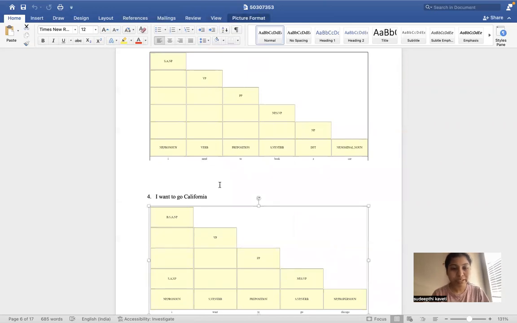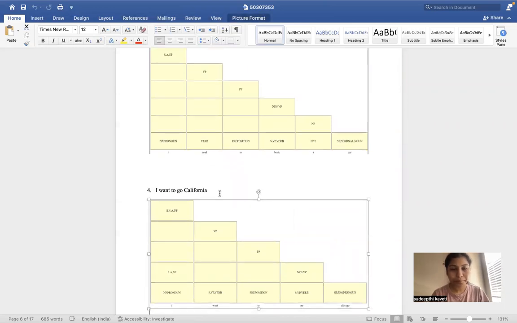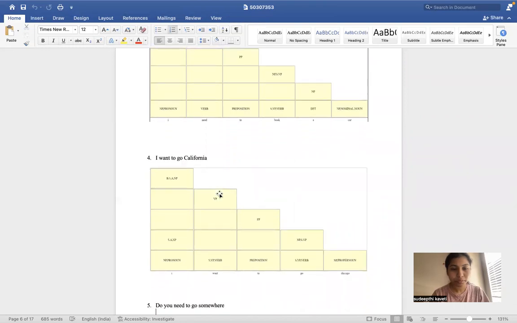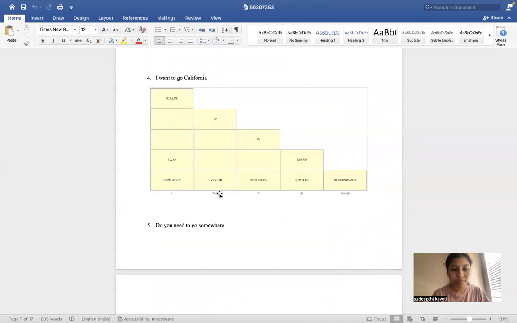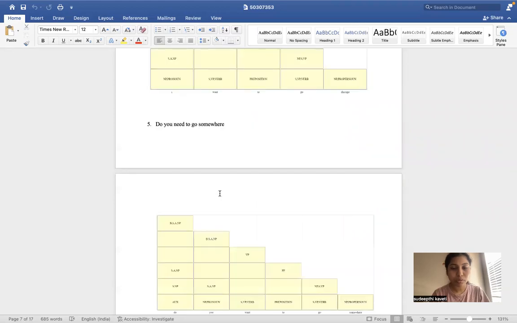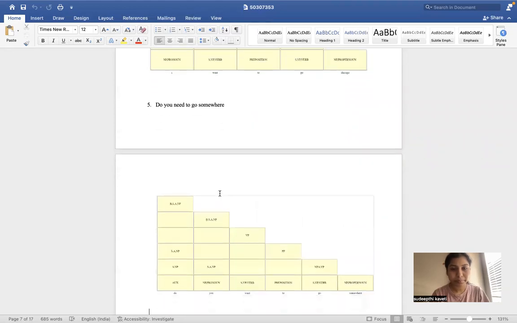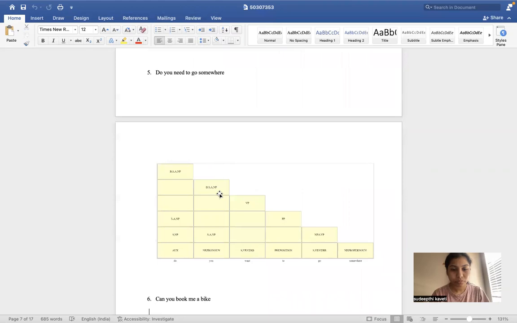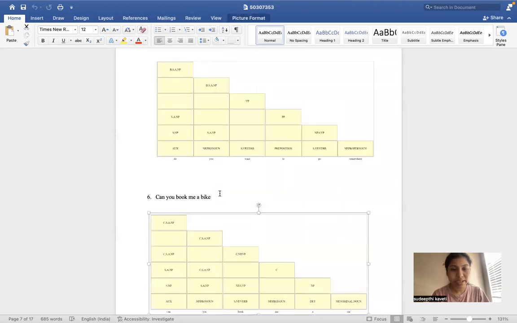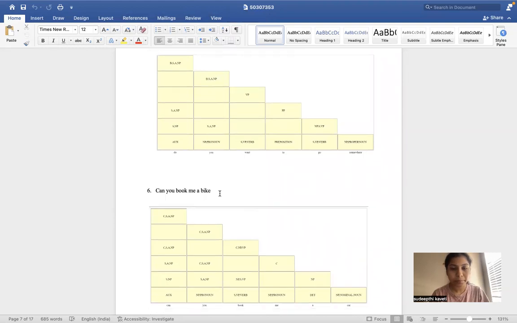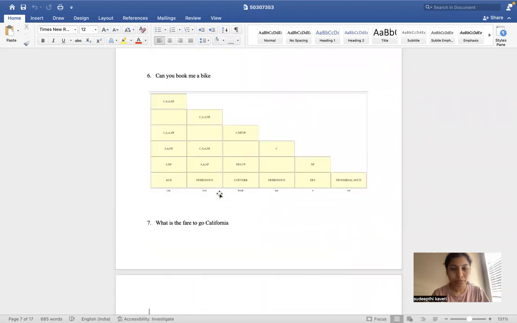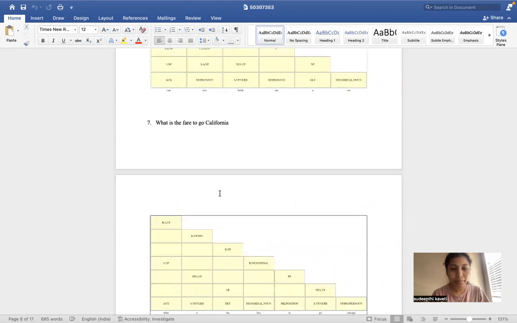And the fourth one is, I want to go California. And the fifth sentence is, do you need to go somewhere? And the sixth sentence I have taken for sample is, can you book me a bike? And the seventh one is, what is the fare to go California?